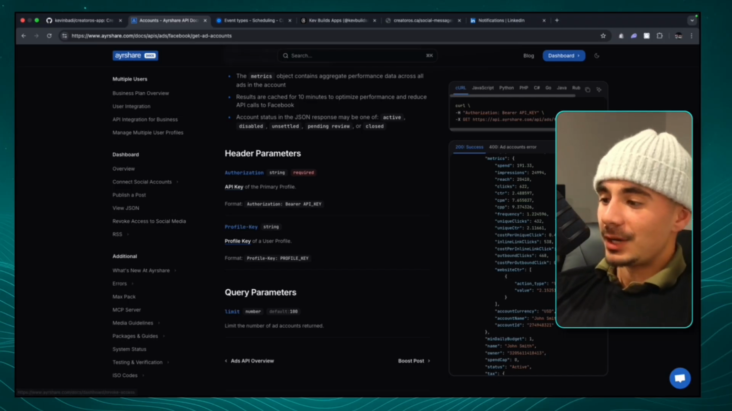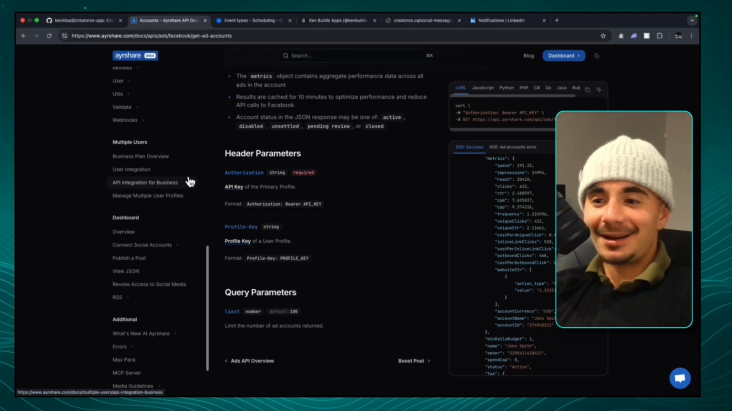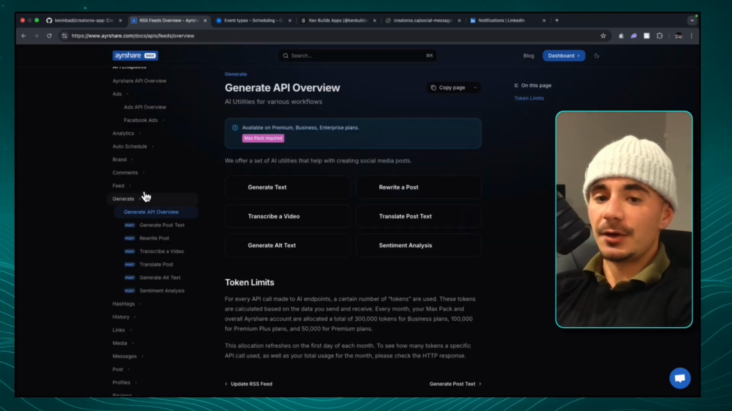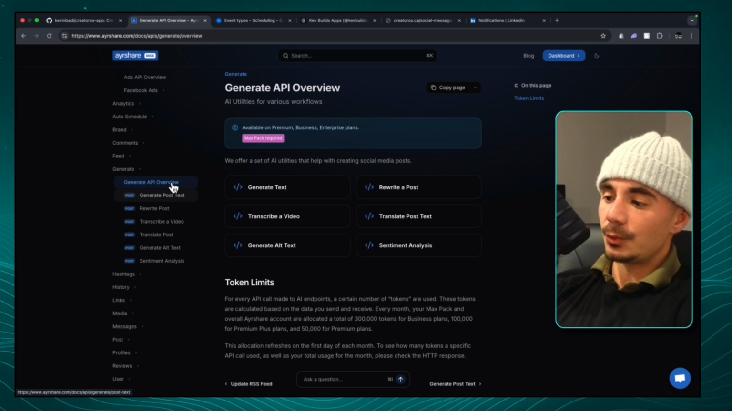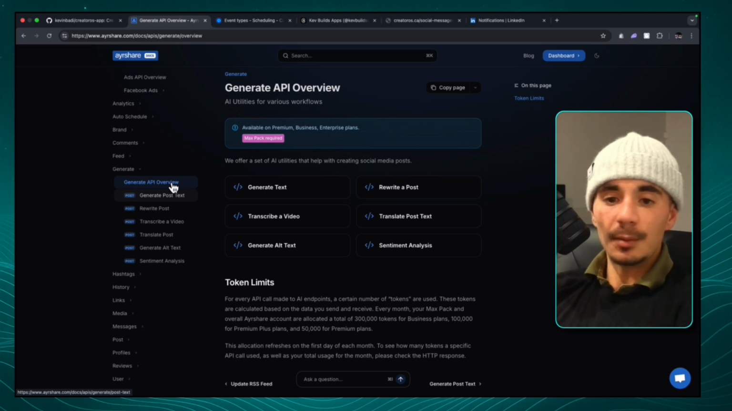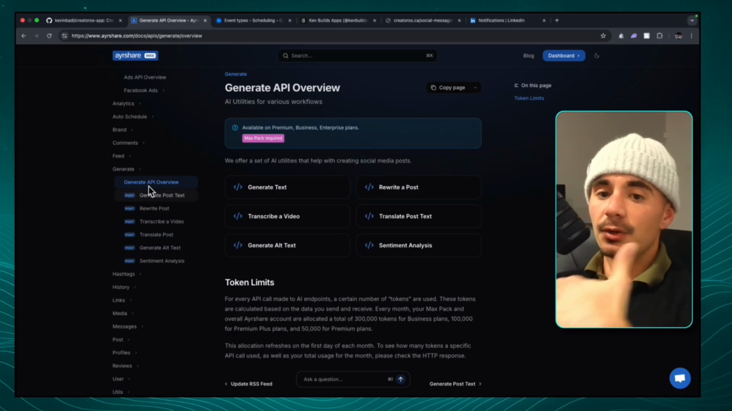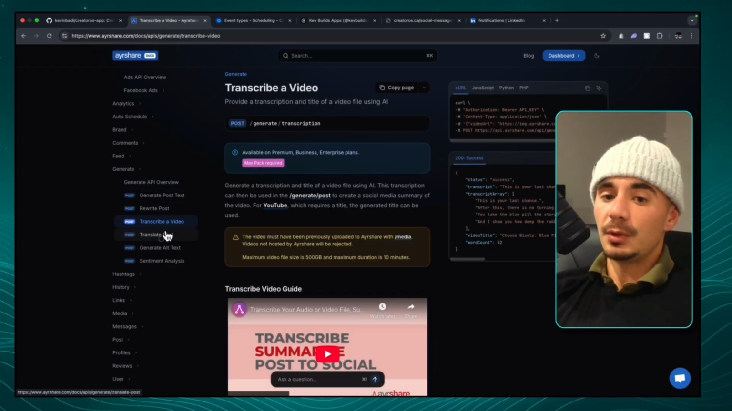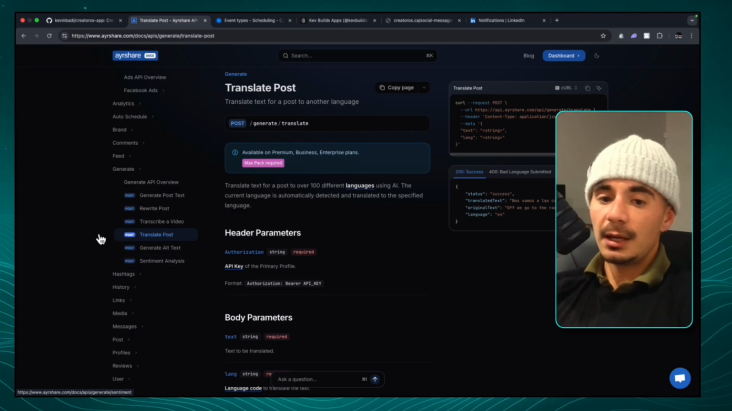Okay, so a few more API calls. Now, these ones aren't as glamorous, but they use a lot of AI tools. So the first one we want to talk about is this generate tab. So let's say that we have a workflow that's creating a video and the video is ready to go and be uploaded. Well, we still need to add the post text. We need to potentially transcribe the video. We potentially need to translate the video. And these three API calls do all of that, right?